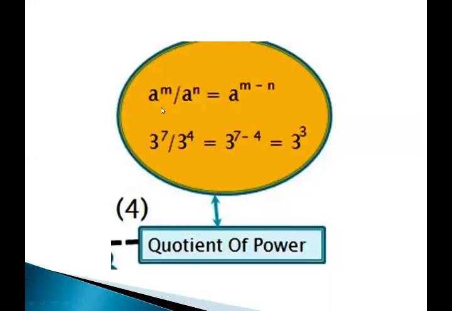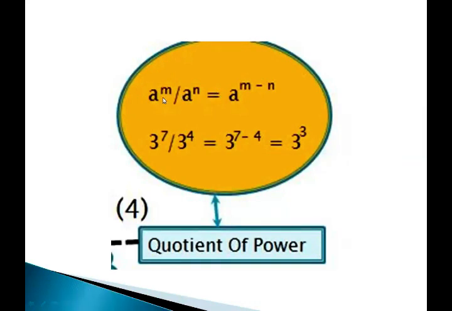Law of quotient of power. It says when two expressions have the same base but different exponents, as in the first law, product of power, at that time we were multiplying. Now we have the form of division. So when two numbers which have the same base and different exponents are going to divide, then according to the law, the base will remain the same and the exponent of the denominator will be subtracted from the exponent of the numerator.